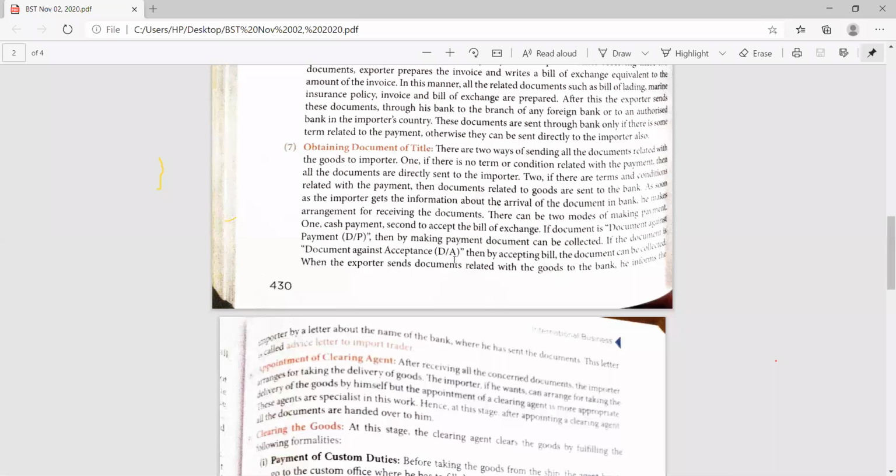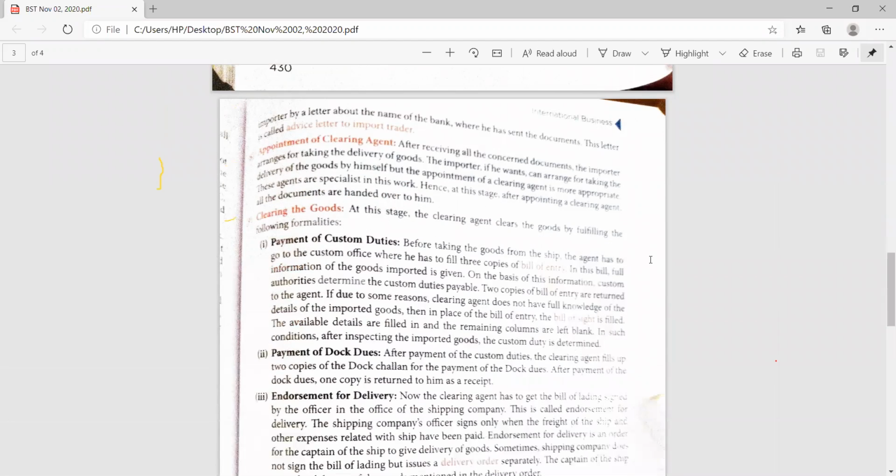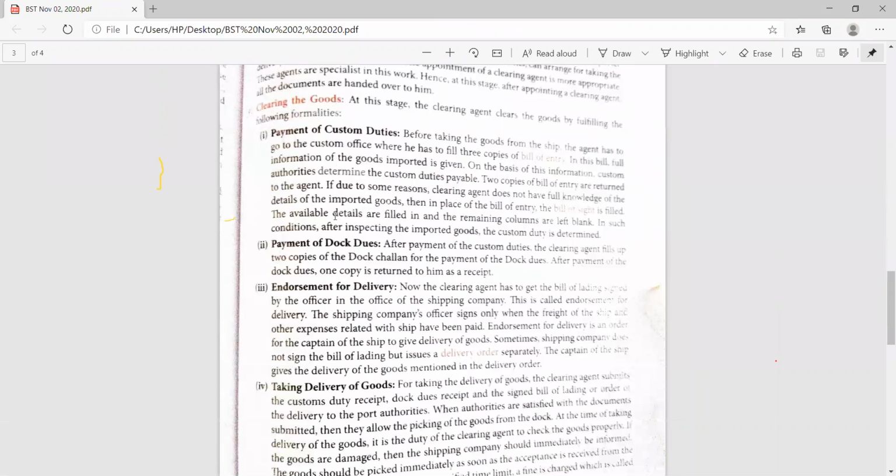And how he obtains the documents is known as document against acceptance, that is, the payment is to be made first to the bank, and then the documents are accepted from there. After that, the appointment of the clearing agent. After receiving all the concerned documents, the importer makes the arrangement for the delivery of the goods. The importer either arranges taking delivery of the goods by himself, or appoints a clearing agent for him. Then the goods are cleared from the port area.